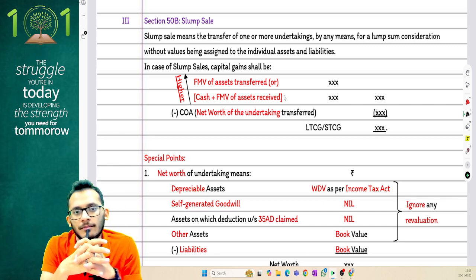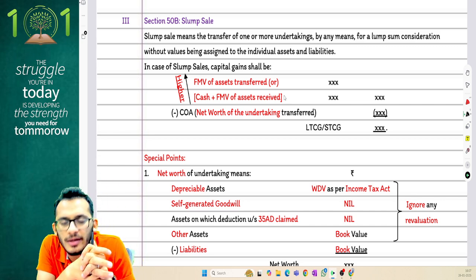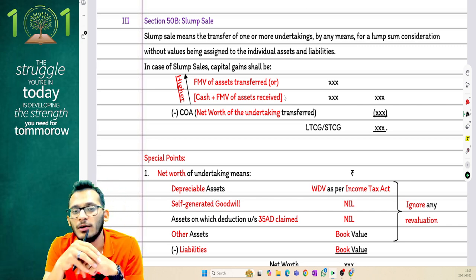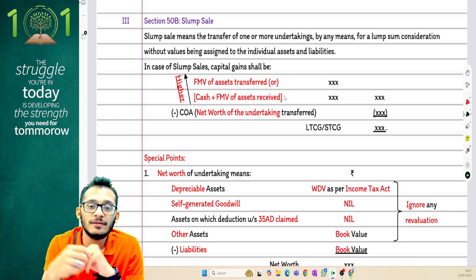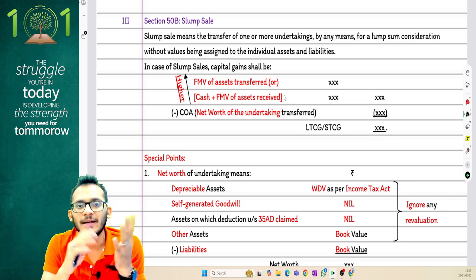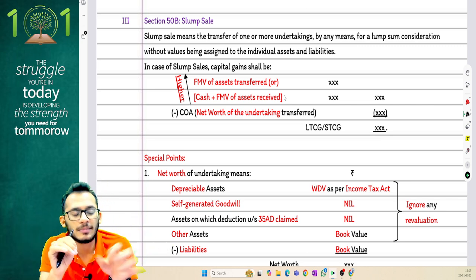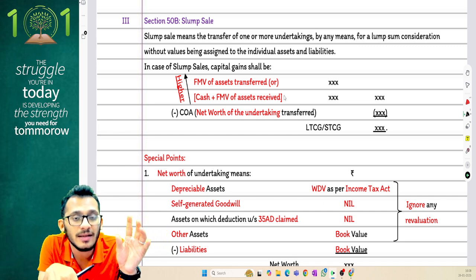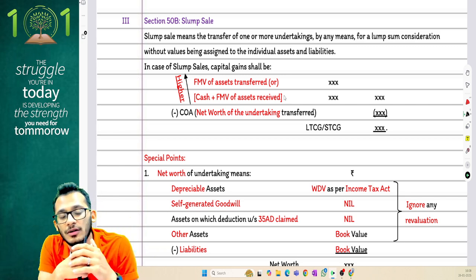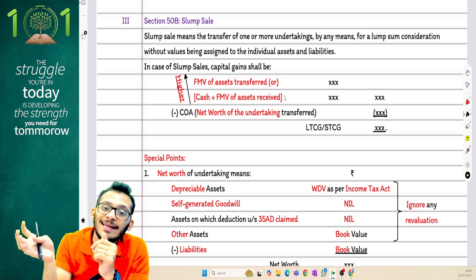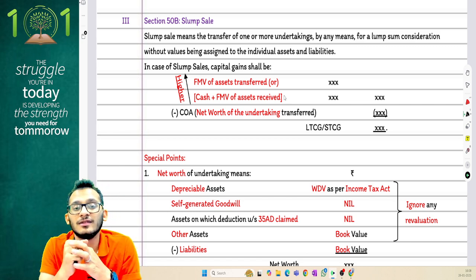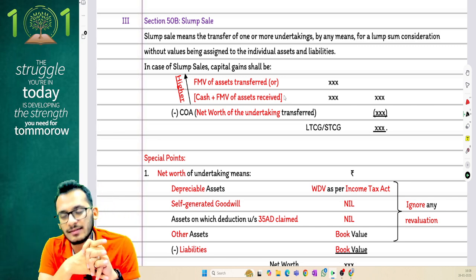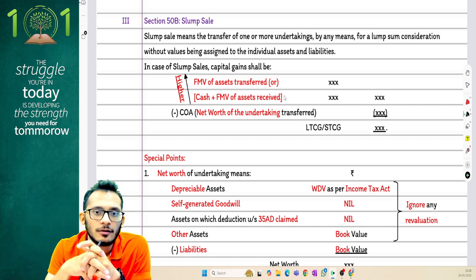But later on, when we looked into the book, people, we realized that section 50B has its own independent period of holding, and that was something which income tax unfortunately forgot to amend. Today if you read the law, 2(42A) will say that all other capital assets will be taxed as long-term only if they are transferred after 24 months. But section 50B independently says that a slump sale should be held for at least 36 months. This is a clear fallout, but unfortunately they forgot to amend the law.